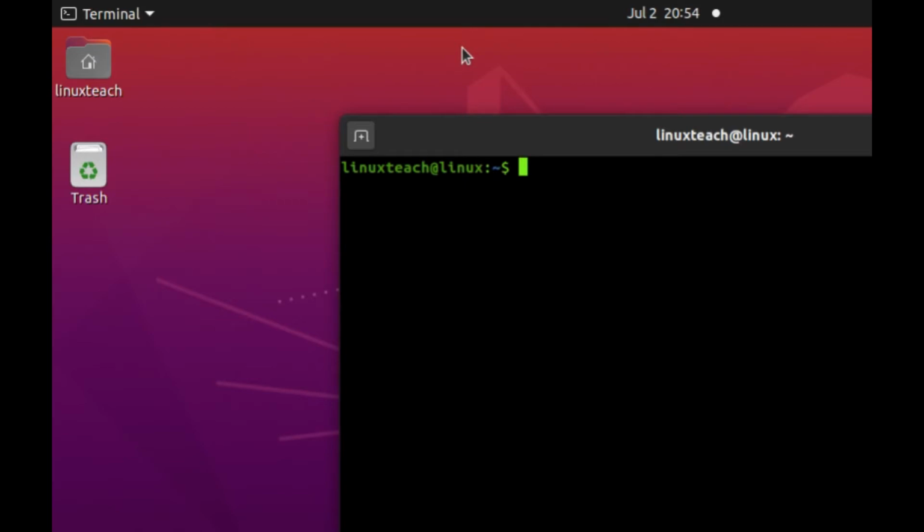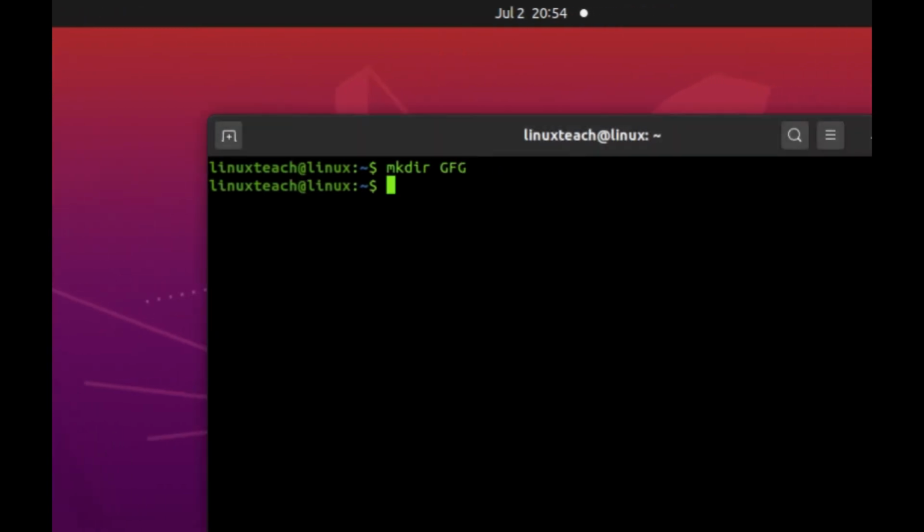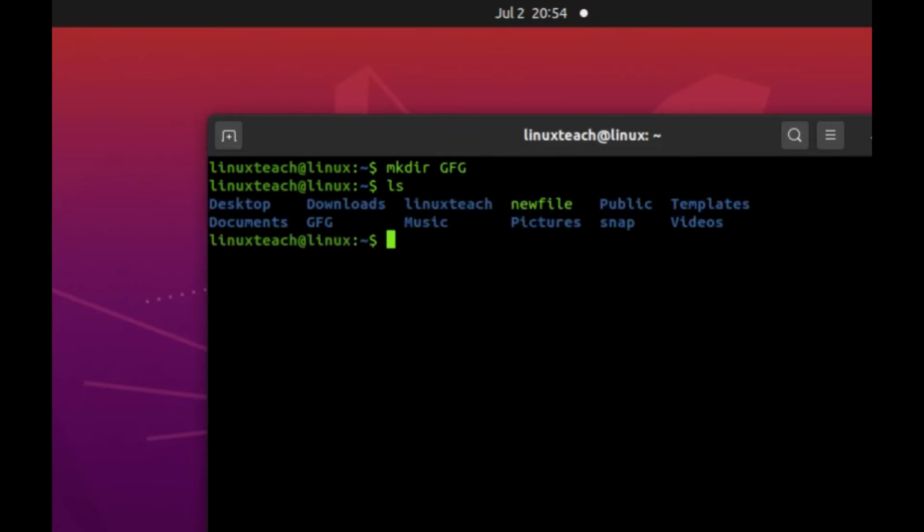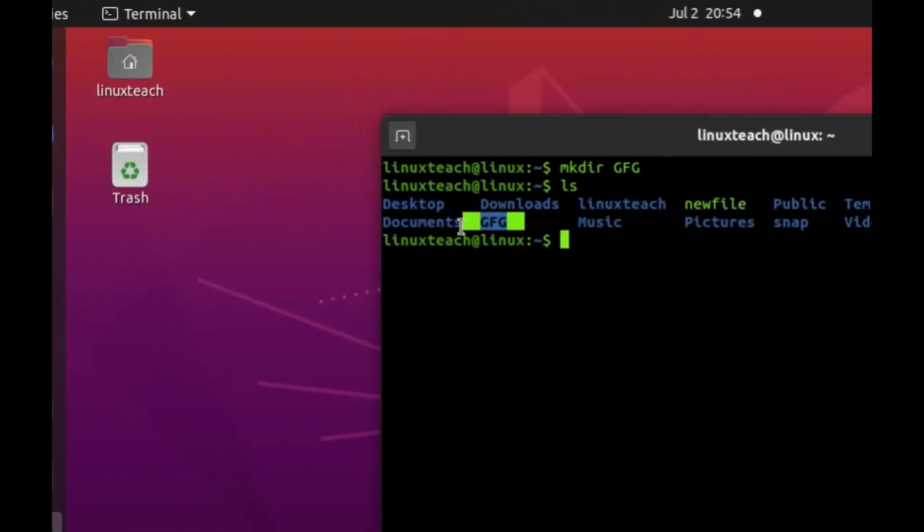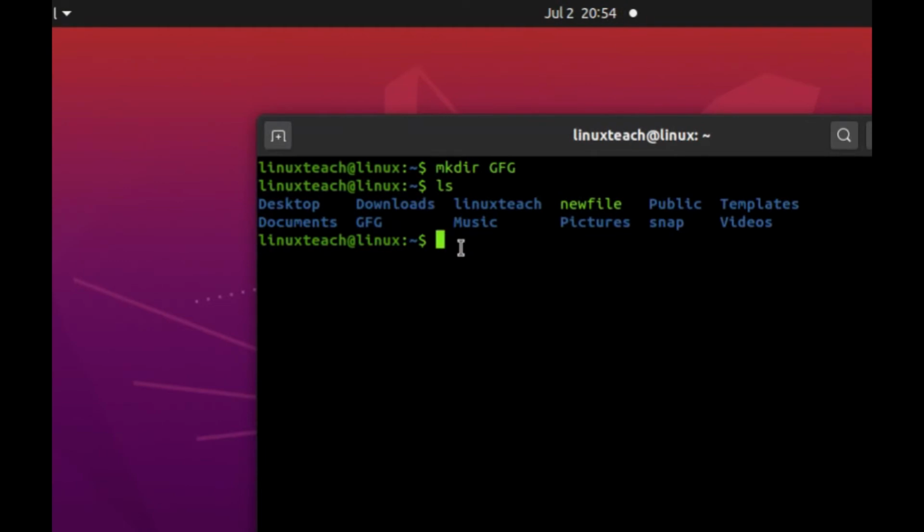First we will use the mkdir command to create our directory, and the directory name is gfg. Hit enter. Now check if it is created. Yes, the gfg directory is created. Now we will add three directories inside the gfg directory: demo1, demo2, demo3. First we will go inside the gfg directory by using the cd command, cd gfg, hit enter.